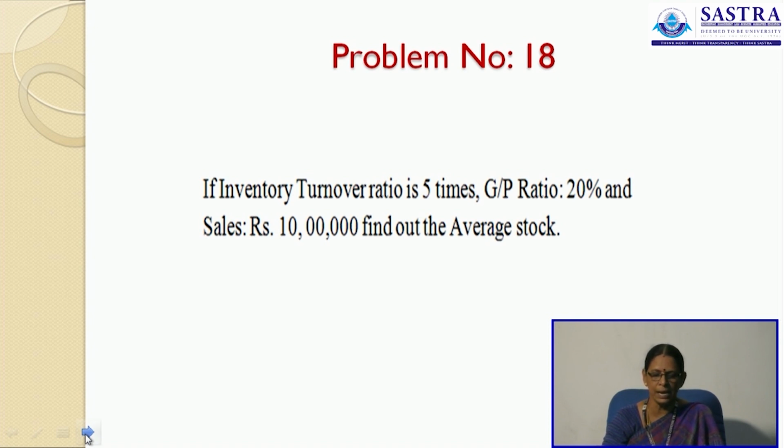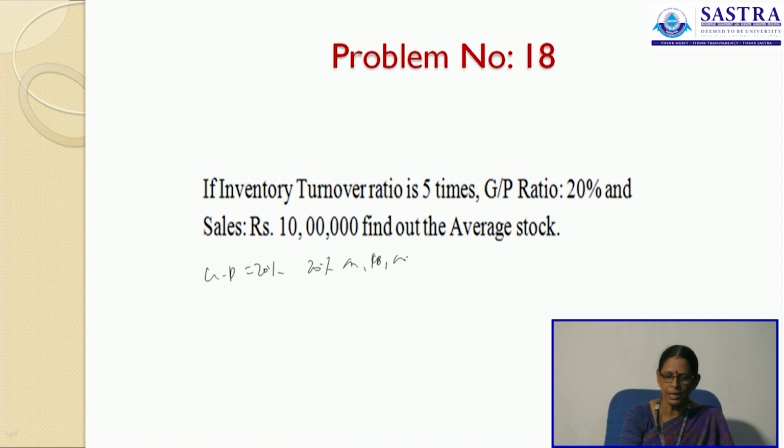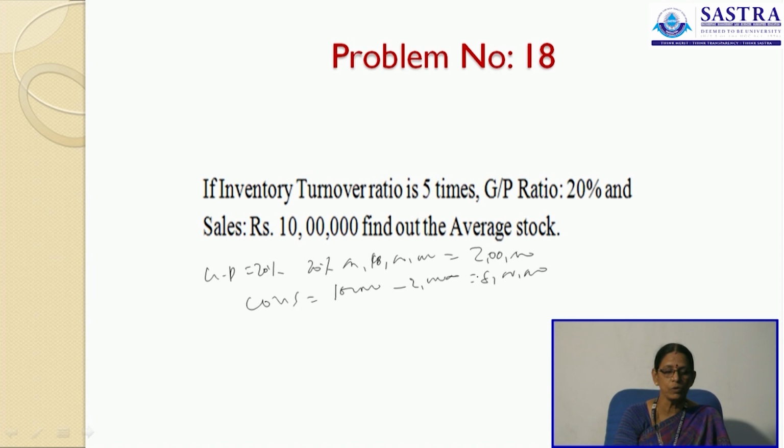Then, if inventory turnover ratio is 5 times, GP ratio is 20% and sales is said to be 10 lakhs, find out your average stock. Now, we are going to calculate it. What is your GP ratio? 20%. So, calculate your GP, that is 20% on your sales of 10 lakh rupees, it will be 1 by 5, so it will be 2 lakh rupees. This is your GP. Find out your cost of goods sold. Cost of goods sold is 10 lakh rupees minus your 2 lakhs, that will be 8 lakh rupees.